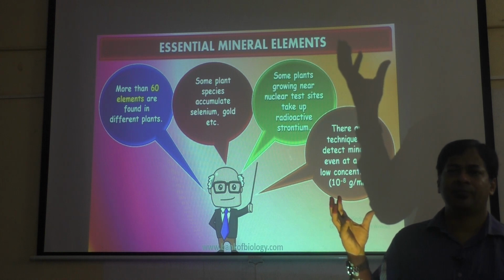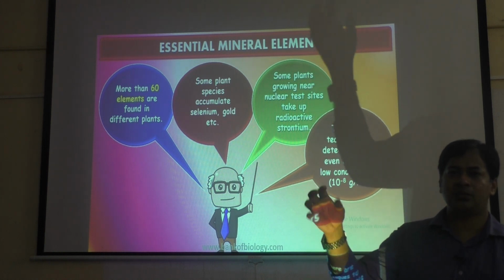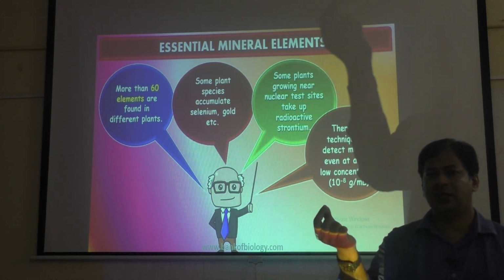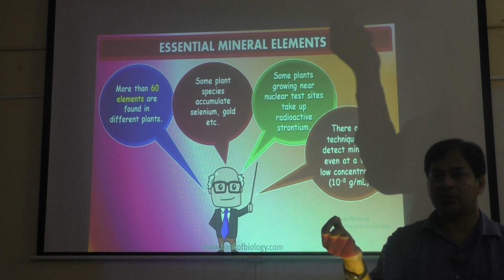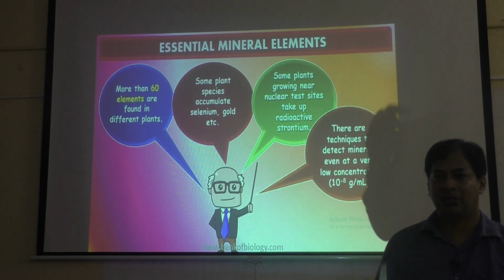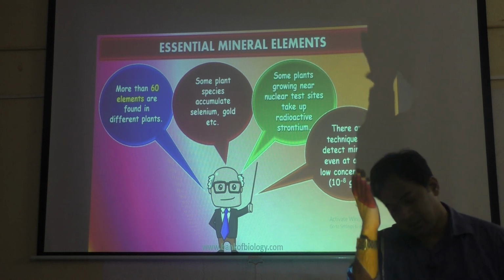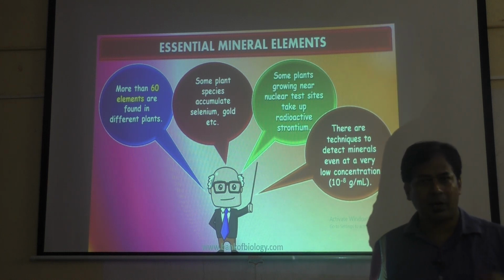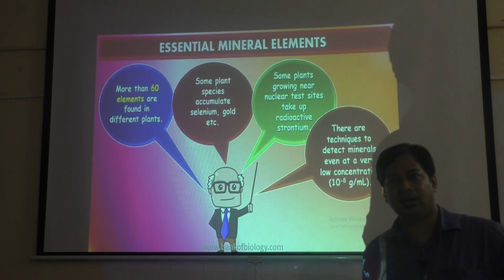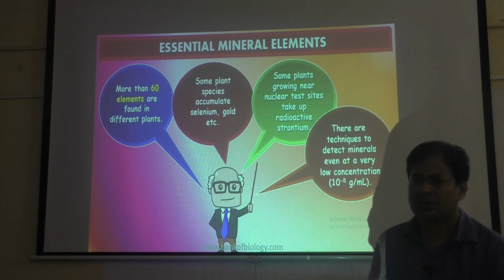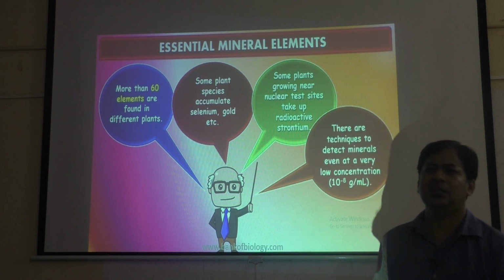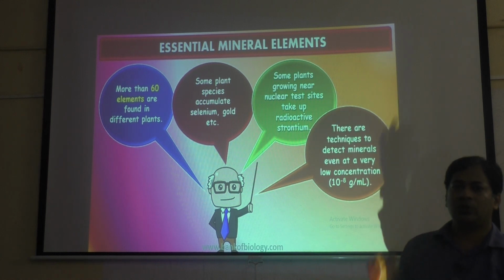So when some plants grow there, inside the plant also some little quantity of gold will be there. That doesn't mean that every plant requires gold. What plants we grow here in our area, do you think it requires gold? Gold is not compulsory. It will get accumulated. That doesn't mean that it is essential, very much required to the plant.